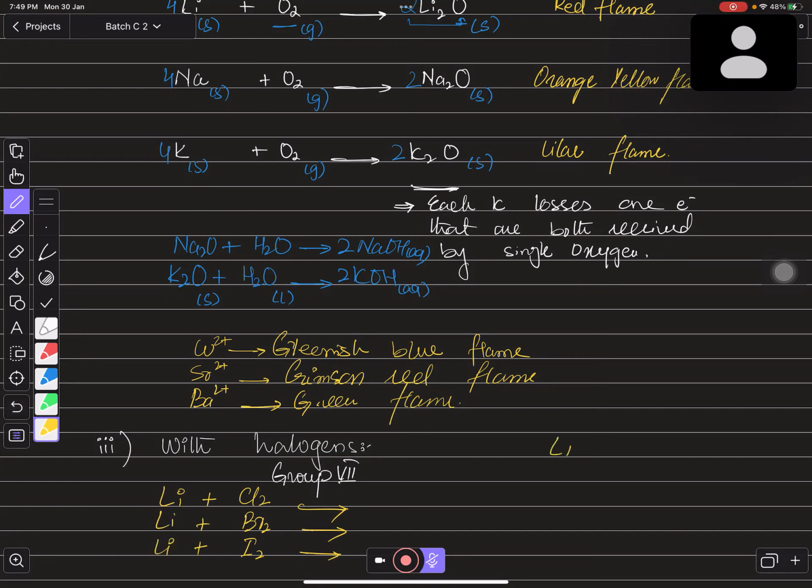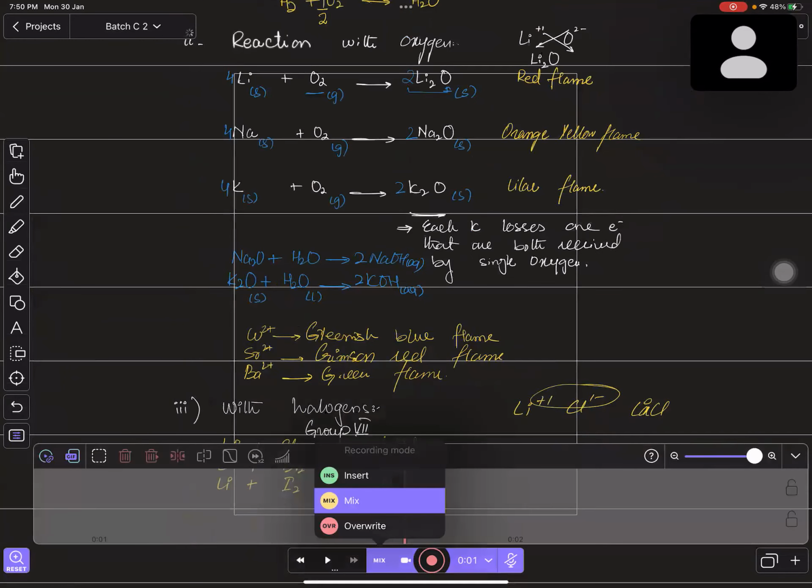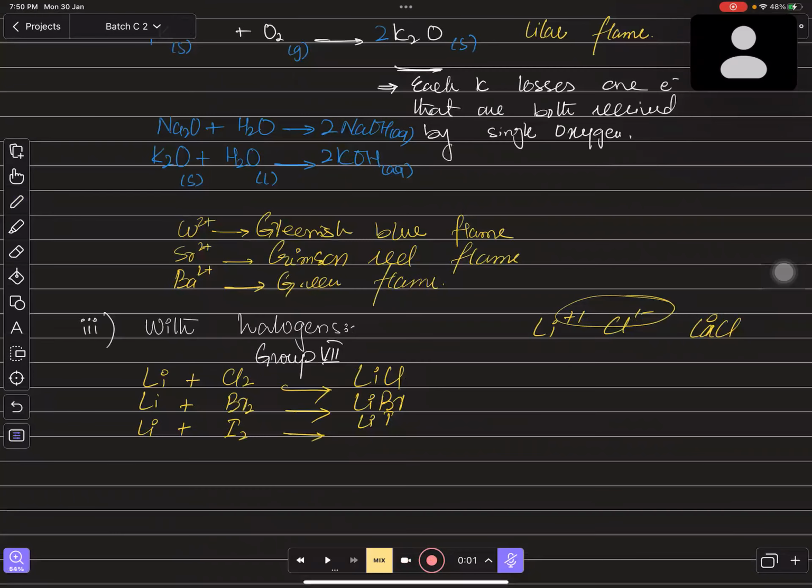And we know that group 1 metals are always +1 charge and group 7 are always 1 minus. So when they combine, they just combine in a single state. So it will be LiCl, right? So it will form LiCl, it will form LiBr, it will form LiI. And for the balancing, you can write 2 over here, right? Because we have halogens, all the halogens are 2 over here, so we can write 2, 2, 2, and 2, 2, 2. Is that right, every one of you? Yes, sir.